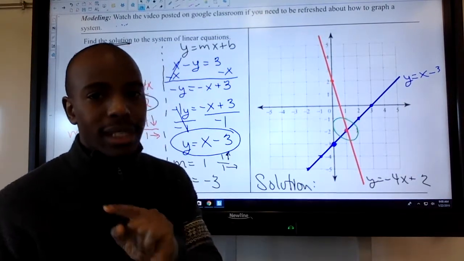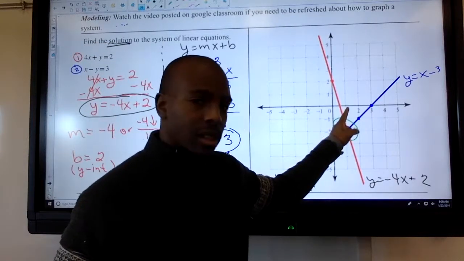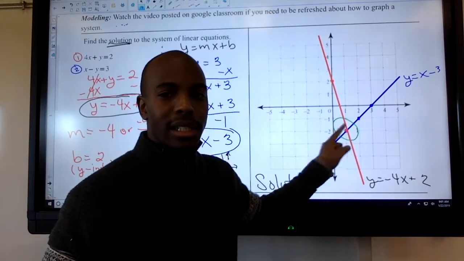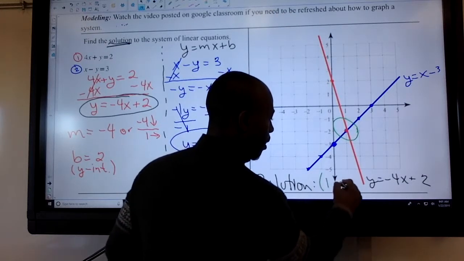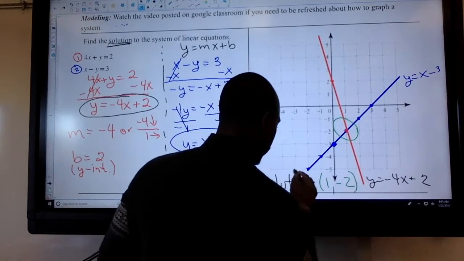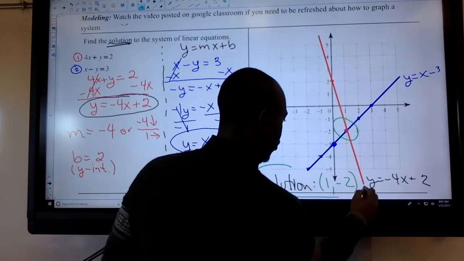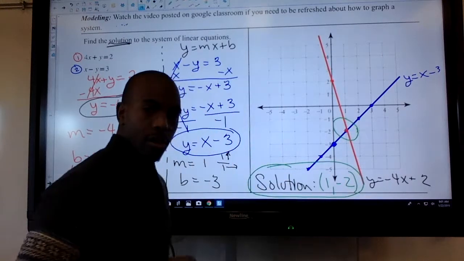Remember, the first point is x. We go over on x, then we go and see where the y is. The y is down 2. So the solution to this problem is 1, negative 2. All right, so that's your answer. That's what you want to aim for, okay?